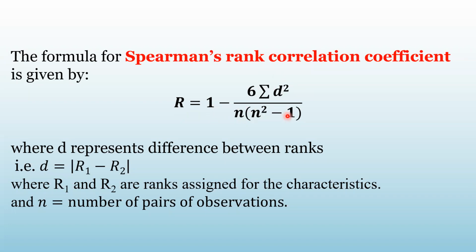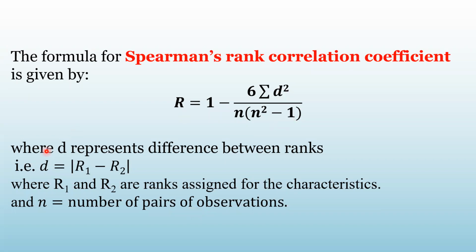To distinguish between Karl Pearson's coefficient of correlation and Spearman's rank correlation coefficient, we denote Spearman's rank correlation coefficient by capital R. Karl Pearson's we were denoting by small r, correct? So this we denote by capital R, and it is given by 1 minus 6 times the summation d square divided by n times n square minus 1. As usual, what is n? It is the total number of observations given in your data.